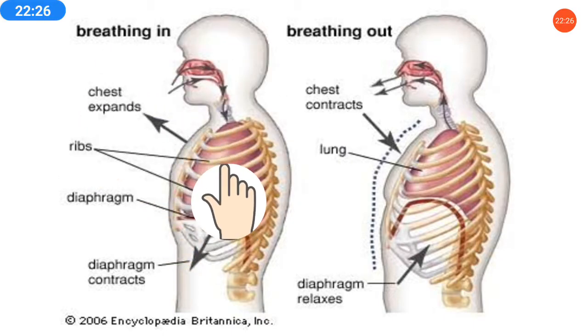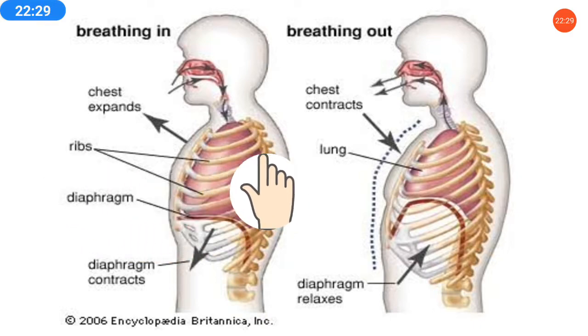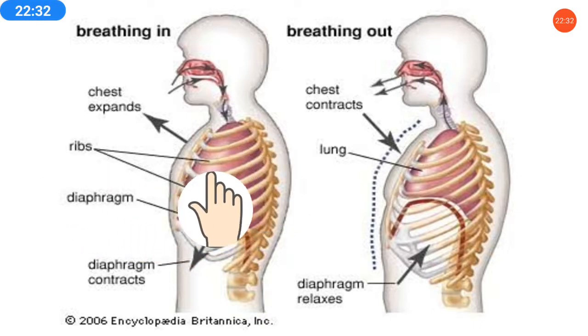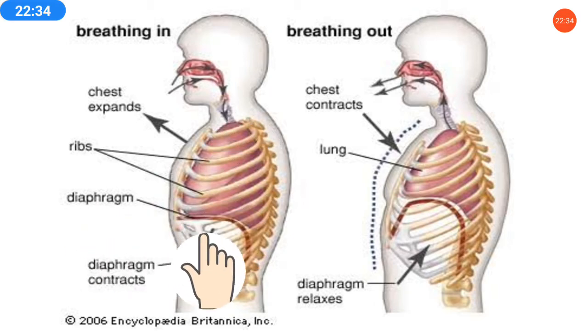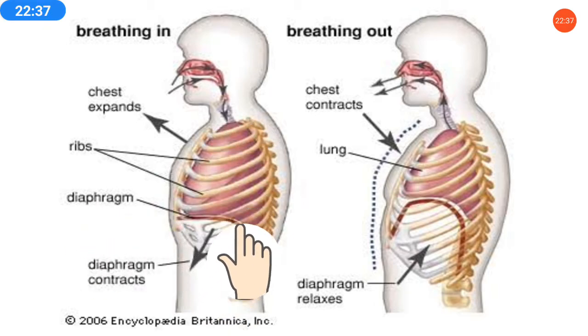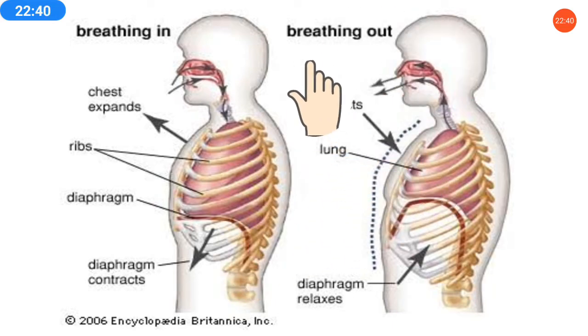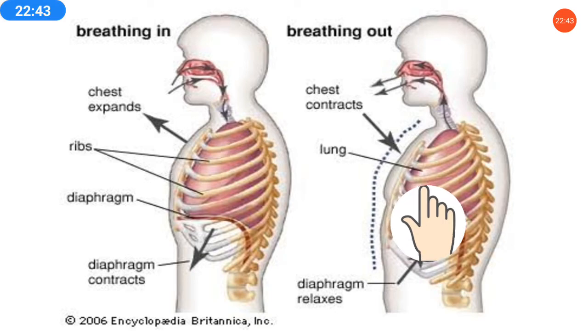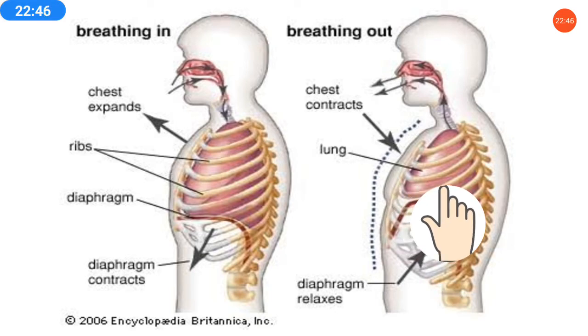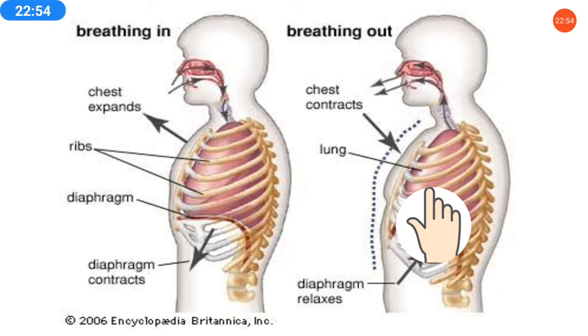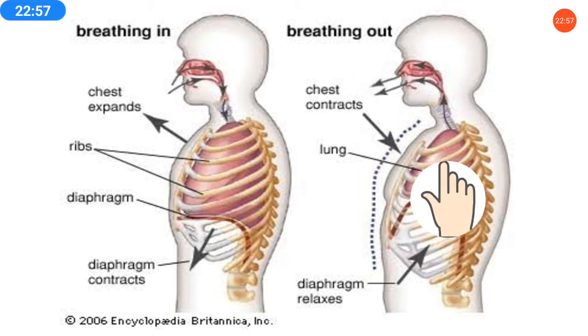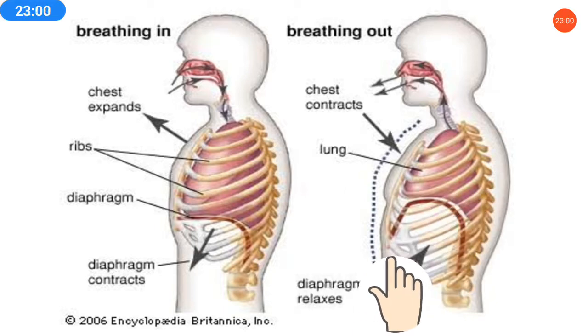Breathing in, so what is happening? The chest is expanding, means the lungs are expanding. The ribs also expand, moving outward and upward, and the diaphragm part is going inside, means it contracts. Breathing out, exhalation, is just the opposite. The chest will contract. When we leave carbon dioxide out, when we do breathing out, you can experience that the body is going inside. Our chest part contracts, lungs also contract, but the downward part, the diaphragm, relaxes.